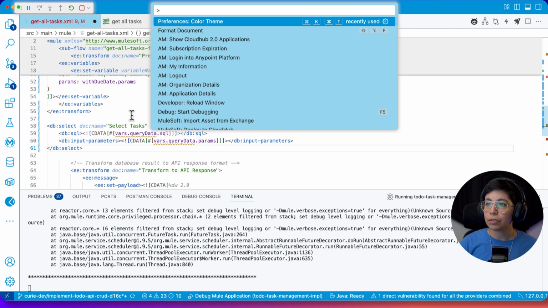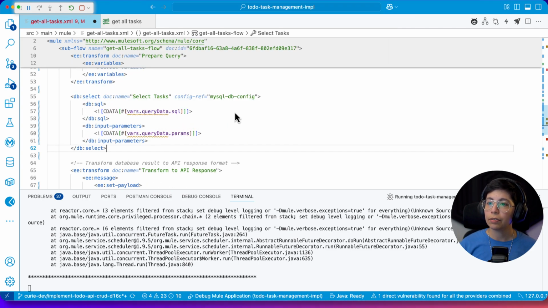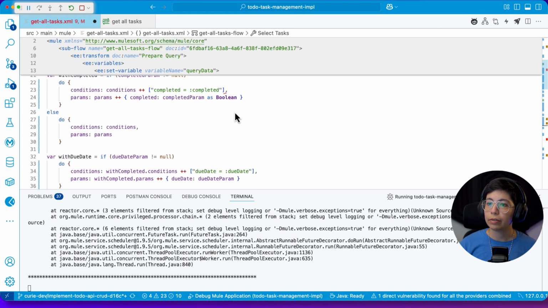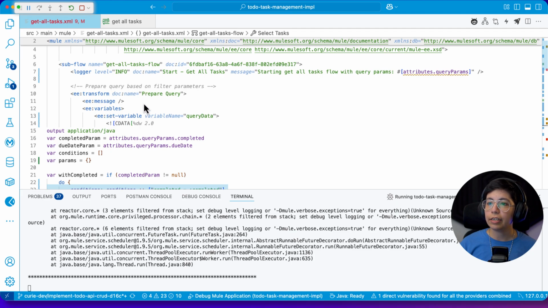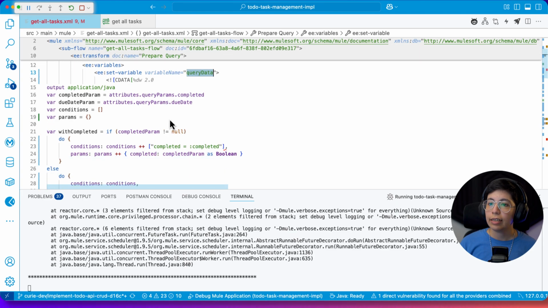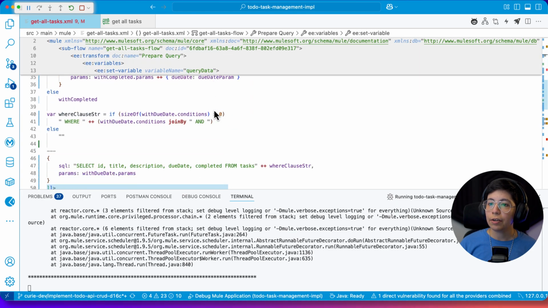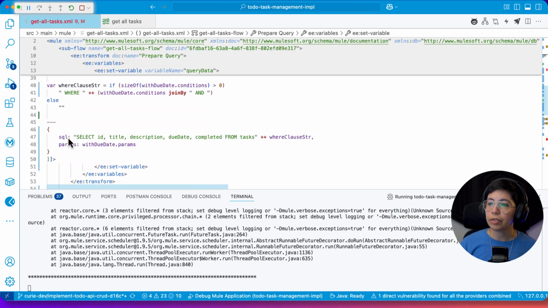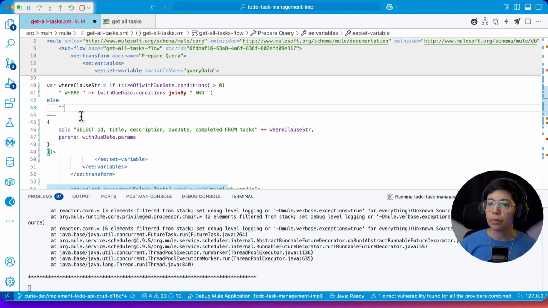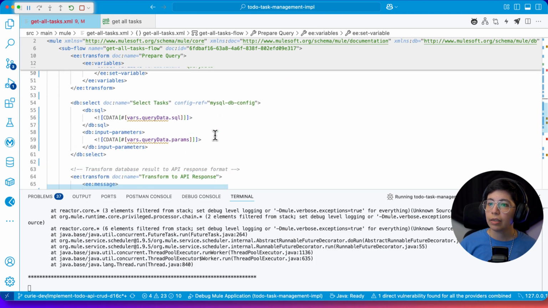And you know what? Let me just format the document so we can look at it better. Okay, so it actually did change the transform message, because now it says variable name queryData, and it's generating another thing. So now we have SQL with the query clause and parameters with do params. So it is changing the structure a little bit. So now we are sending the parameters like the SQL, like queryData.sql, and the input parameters like queryData.params.